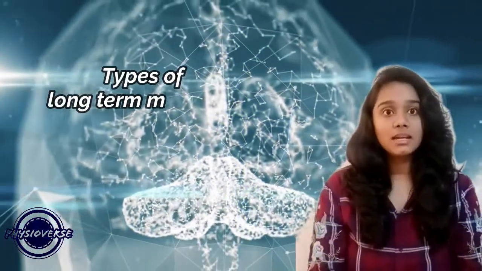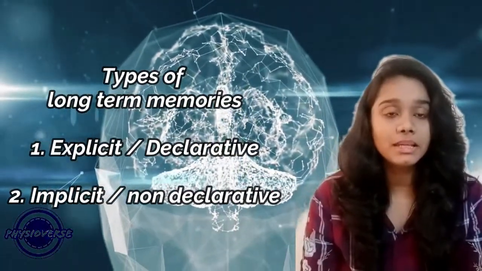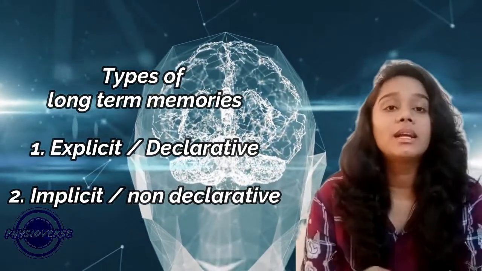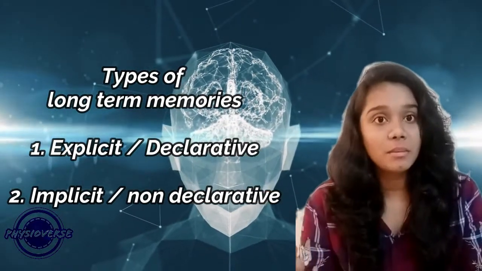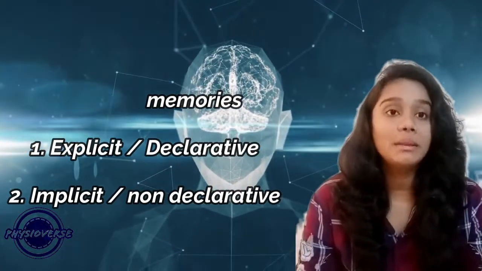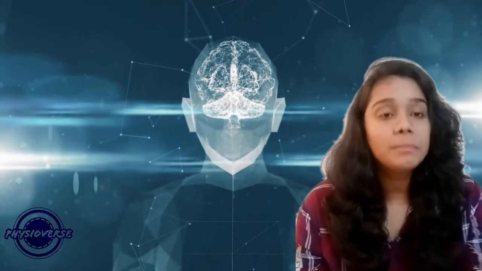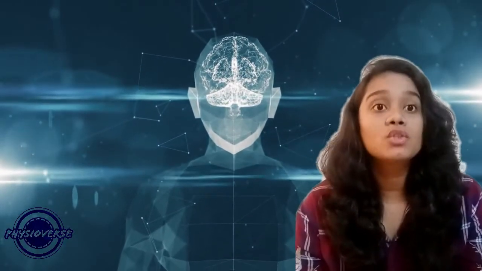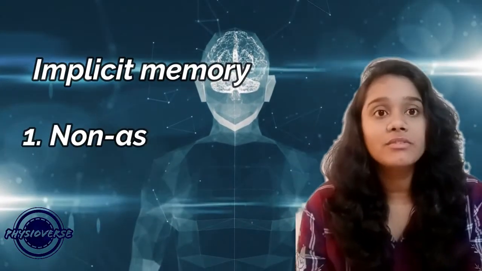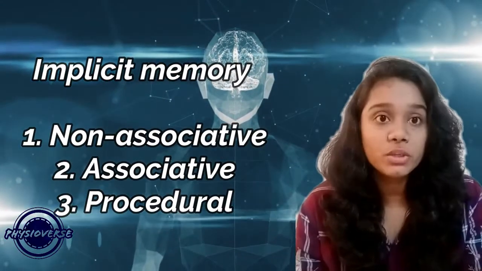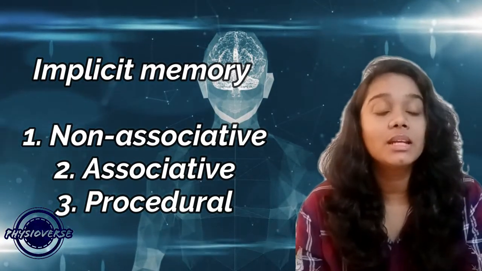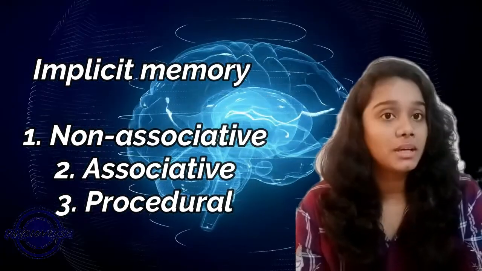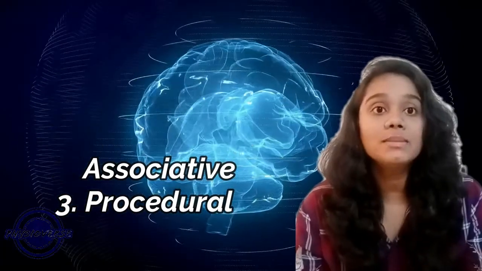So now, understanding a little more about long-term memories. Long-term memory is again divided into two types, which are declarative or explicit memory and non-declarative or implicit memory. Now coming to implicit memory or non-declarative memory, based on this there are three different types of learning which occur. That is non-associative learning, which is divided into habituation and sensitization. Then there is associative learning, which is divided into classical conditioning and operant conditioning. And the next one is procedural learning.